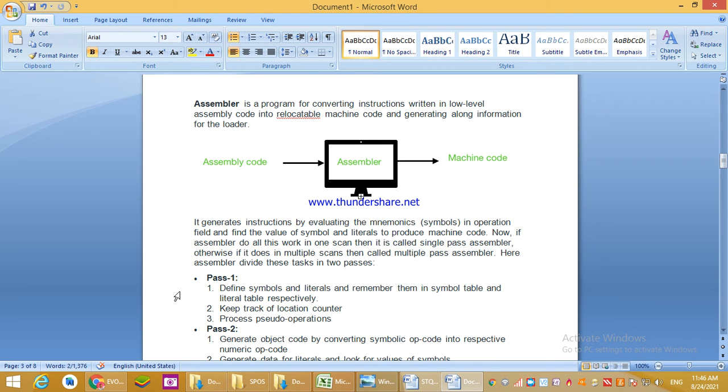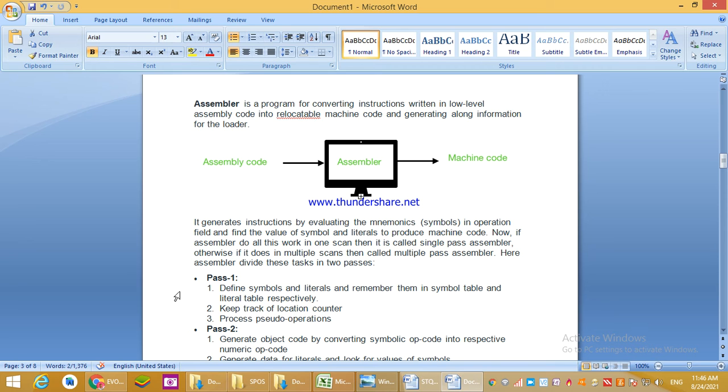If the assembler does all these works in one scan, then it is called a single pass assembler. Right? There are two types of passes, pass 1 and pass 2. Here we are not going to see any pass 1 and pass 2 information, but to understand the assembler we are just using helping sentences.